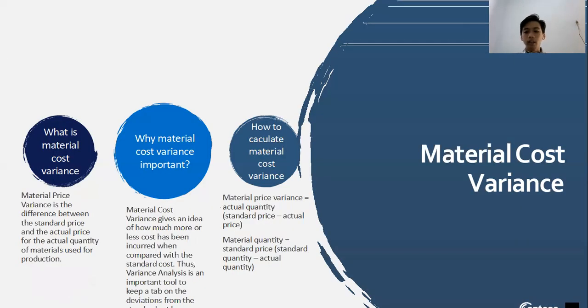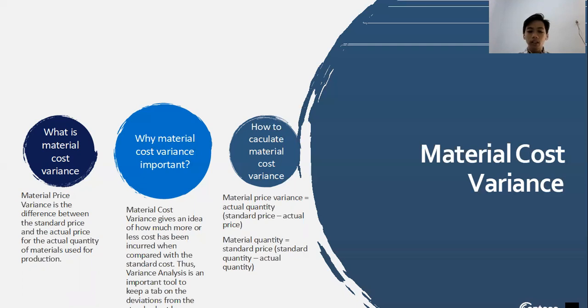And then there is the material cost variance. Material cost variance is the difference between the standard price and the actual price for the actual quantity of materials used for production. And why is the material cost variance important? Material cost variance gives an idea of how much more or less cost has been incurred when compared with the standard cost.